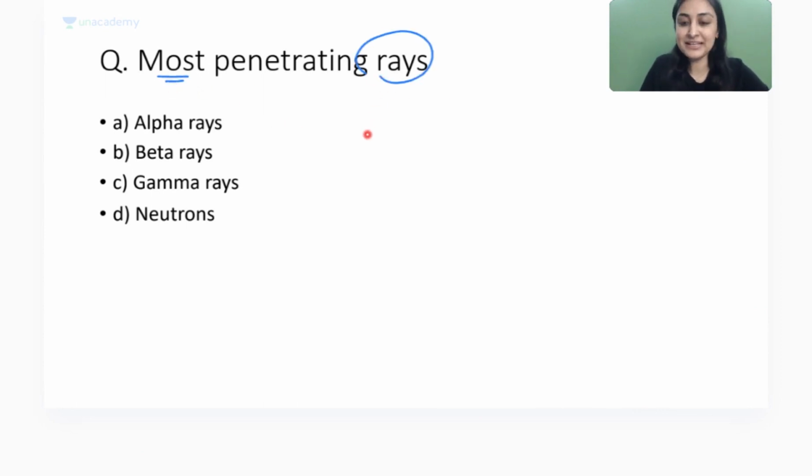But one more thing, if I keep it as most penetrating and I remove the part rays, then what will be my answer? Very nice. Then my answer becomes neutrons. So remember, overall, the most penetrating particle or agent is neutron. After that, if they ask you rays, it is gamma rays.